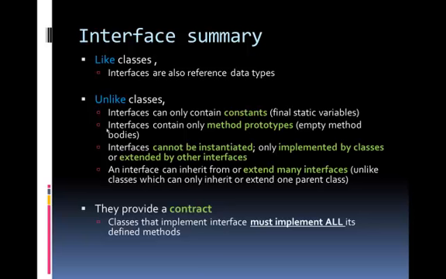Interface can only contain method prototypes. Basically, their methods do not have any body, they're empty bodies. Interface cannot be instantiated. They can only be implemented by classes and extended by other interfaces.